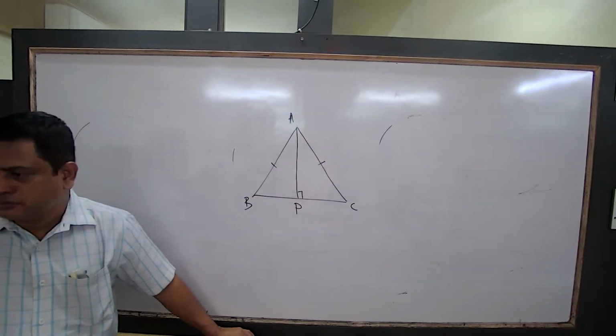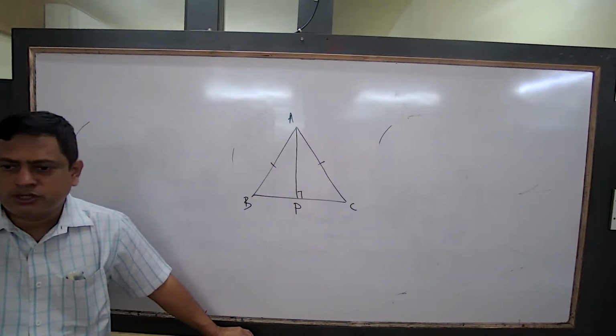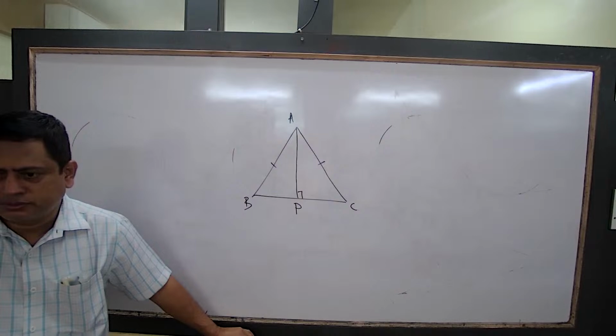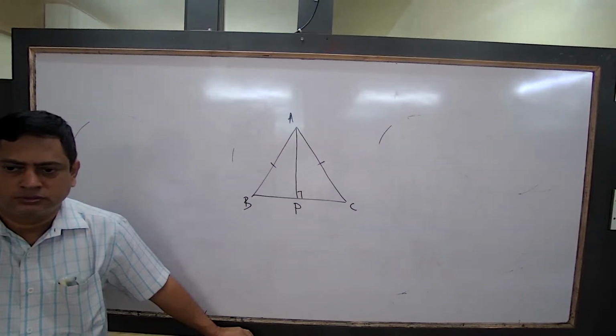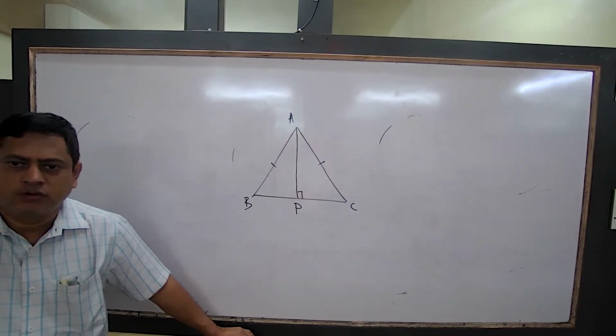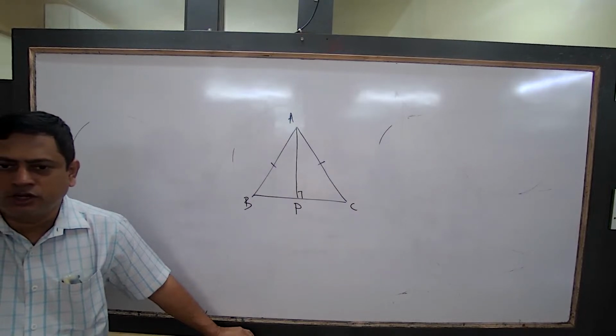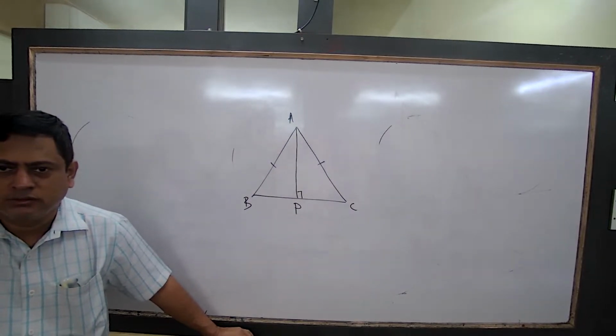Now, next question. Arnav, stand up. Rectangle, do you know? What is the area of a rectangle?